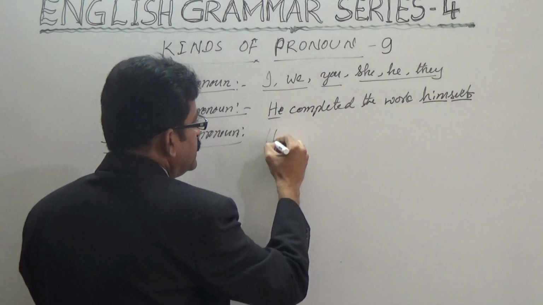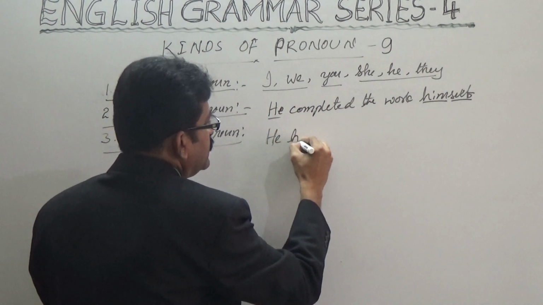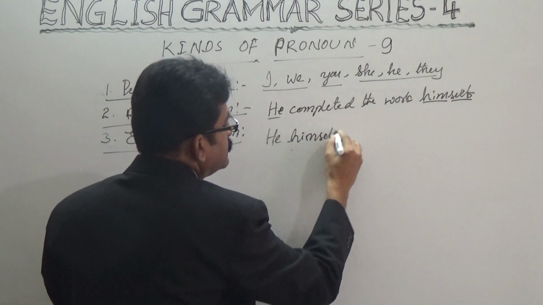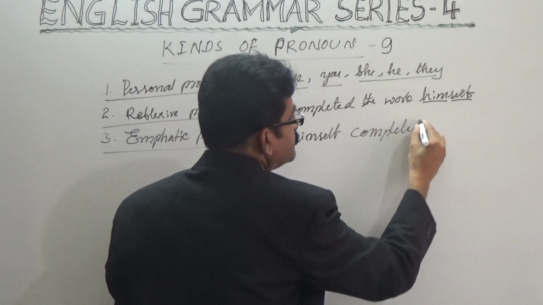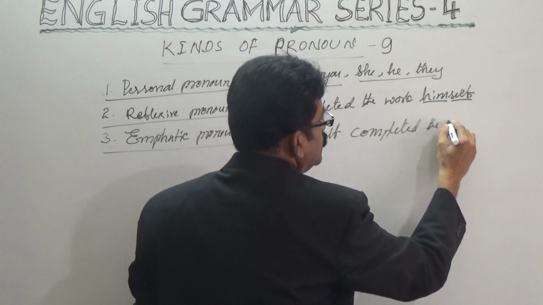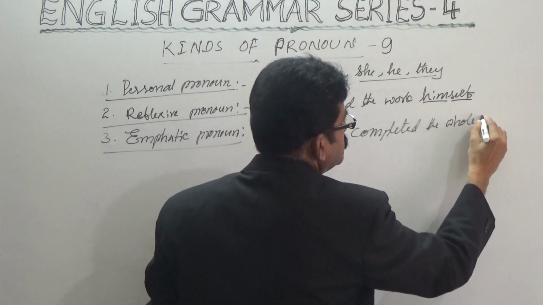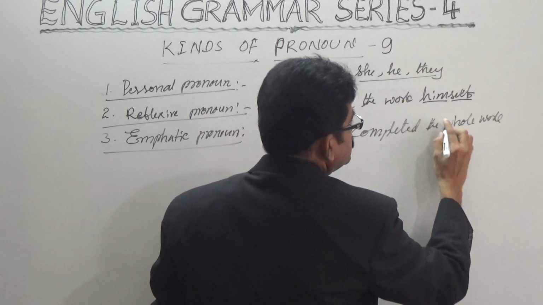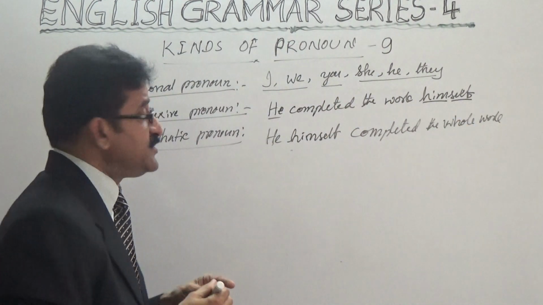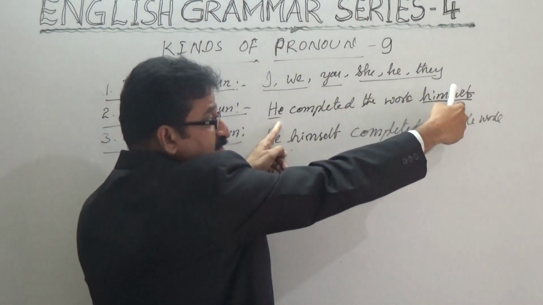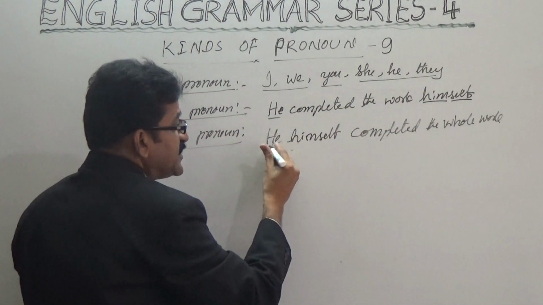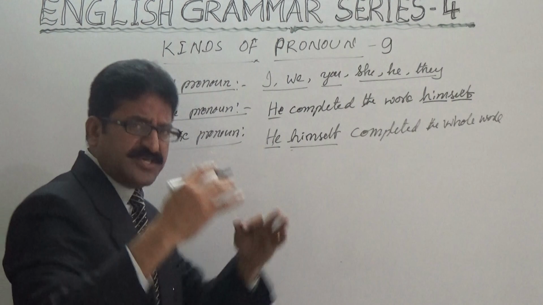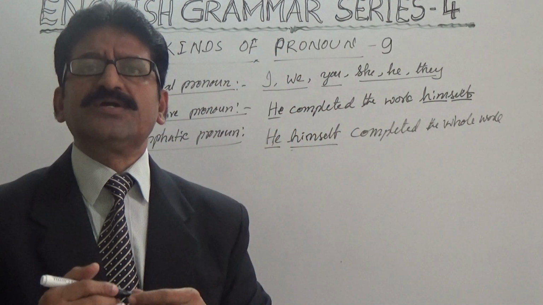For example, he himself completed the whole work. Isn't it? Here it is emphasizing: he himself completed the whole work.